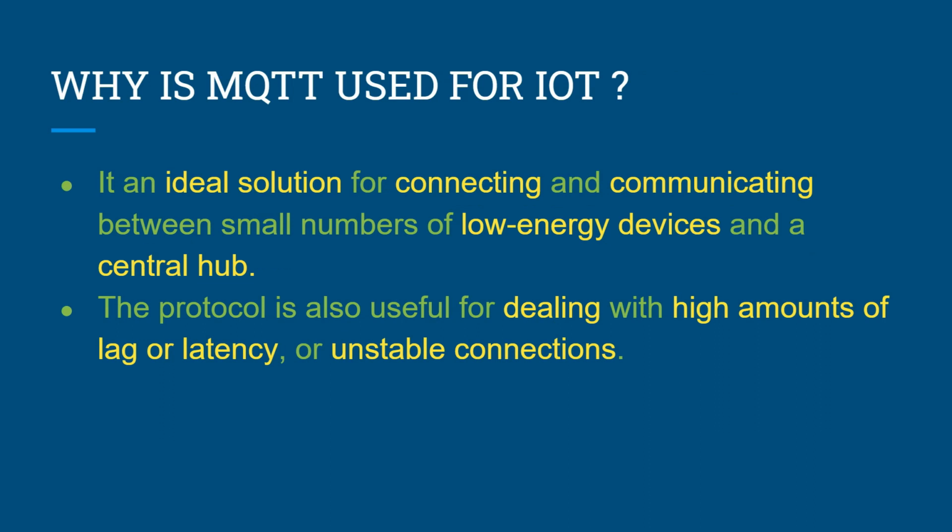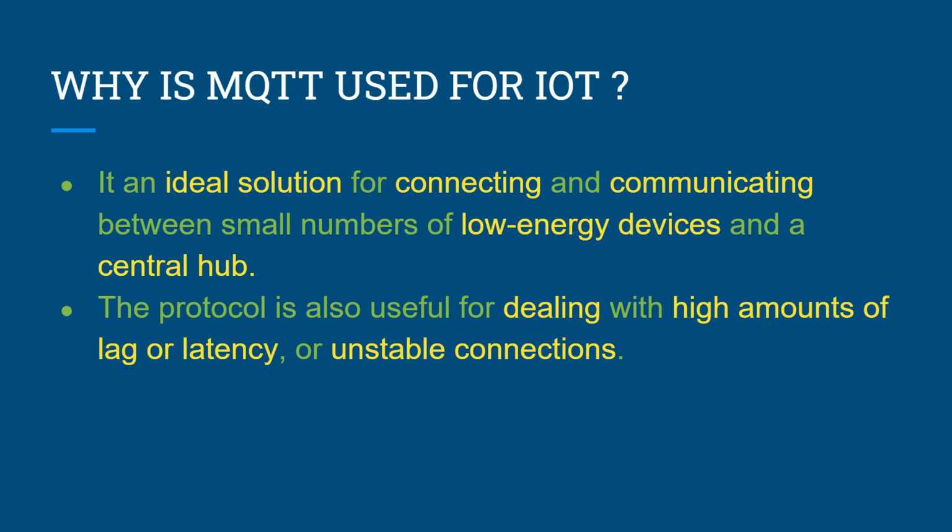You might be wondering, why is MQTT used for IoT, that is Internet of Things? Firstly, the publish subscribe protocol specializes in connecting low bandwidth devices with limited CPUs and with very little overhead, making it an excellent solution for connecting and communicating between a small number of low energy devices and a central hub.